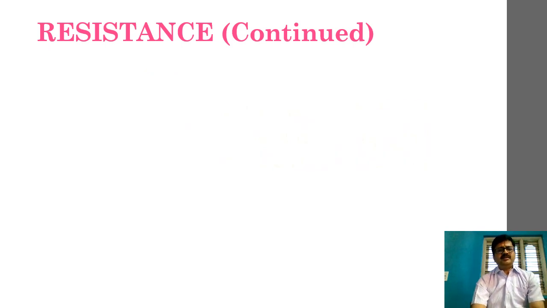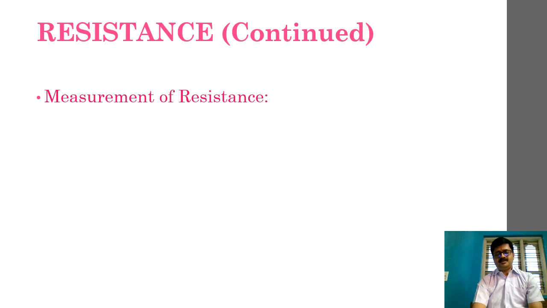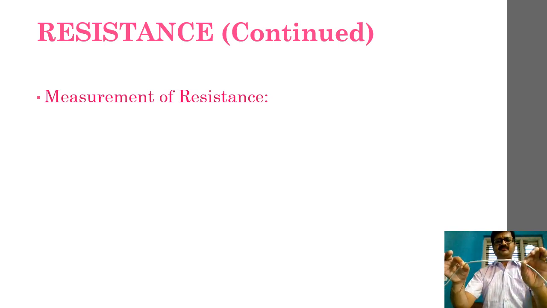Now let us move ahead with how we can measure the resistance of a wire. Suppose you have an unknown resistance wire, a wire whose resistance you don't know. For example, this is the wire that I am saying. I don't know what is the resistance of this wire.